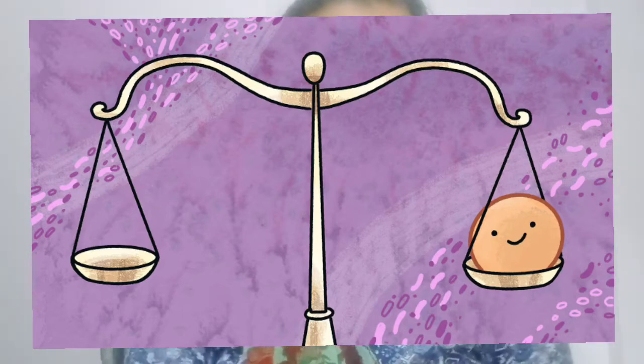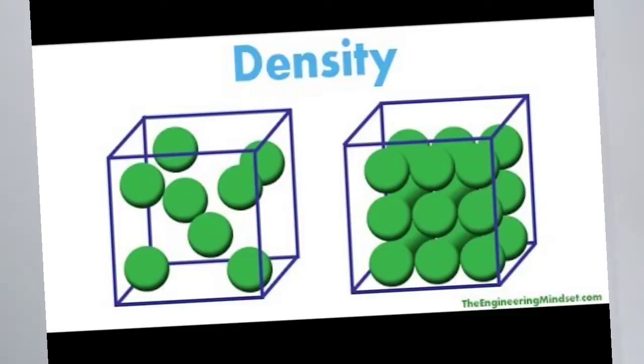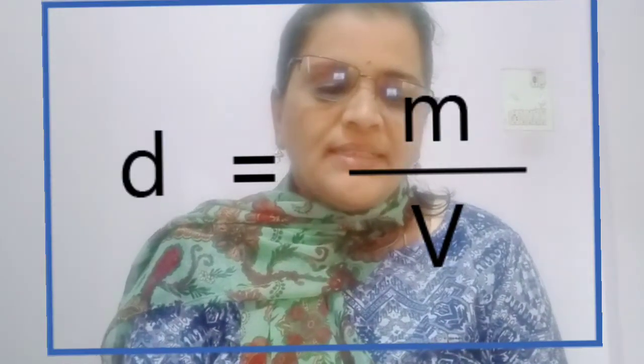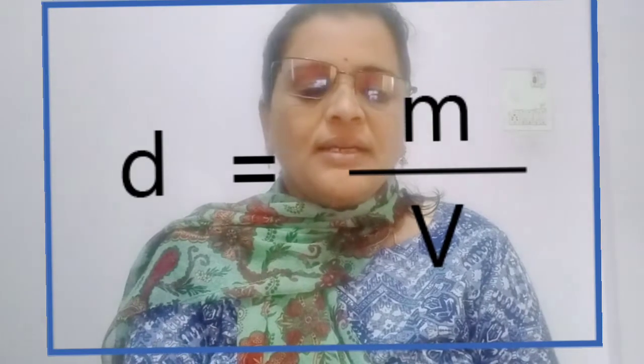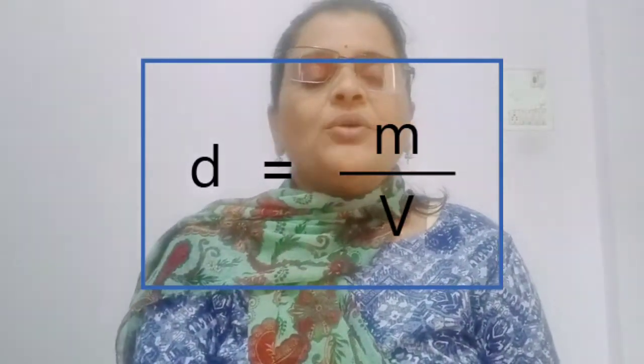When the molecules are close to each other, density is high, and when the molecules are far from each other, density is low. In scientific terms, what is meant by density? Density is equal to mass upon volume. The ratio of mass and volume is called density. Mass unit is gram and kilogram. Volume's unit is cubic centimeter or cubic meter. Hence density's unit is gram per cubic centimeter or kilogram per cubic meter.